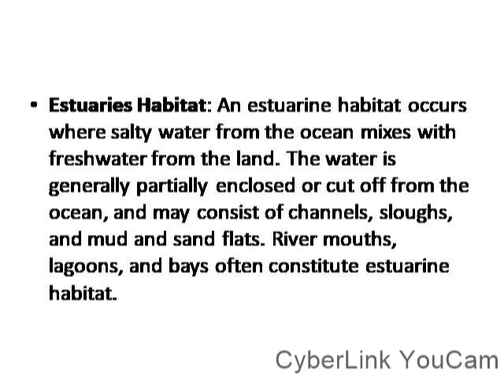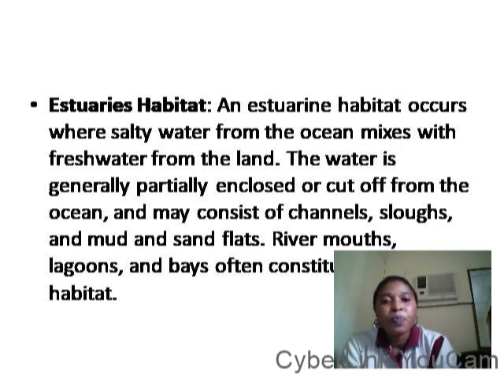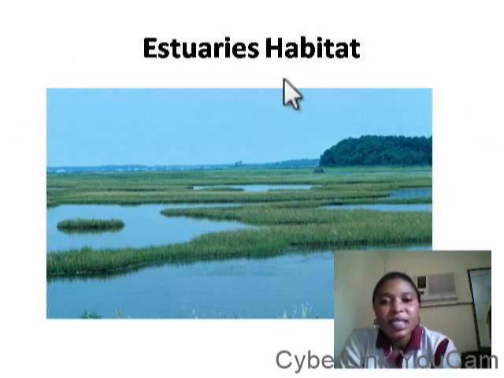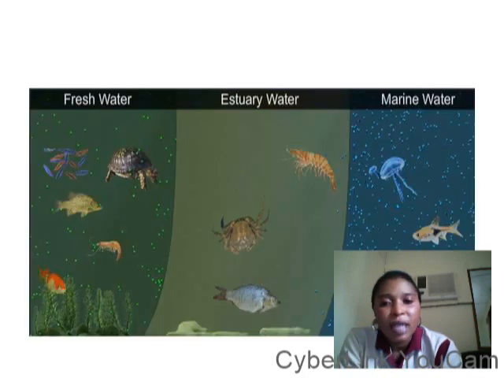So today you can be able to know that there are 3 types of aquatic habitat. The 3 types of aquatic habitat are freshwater habitat, marine or saltwater habitat, and estuarine habitat. This is an example of estuarine habitat where salt water and fresh water mix together. You call it estuaries habitat. Look at this example, you can see fresh water, estuarine water, and marine water.